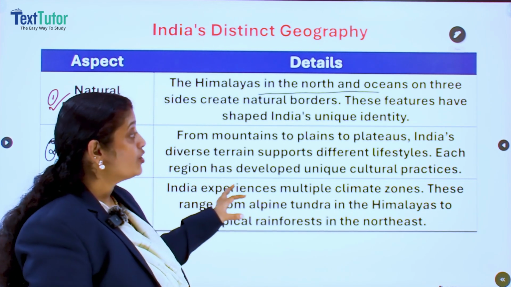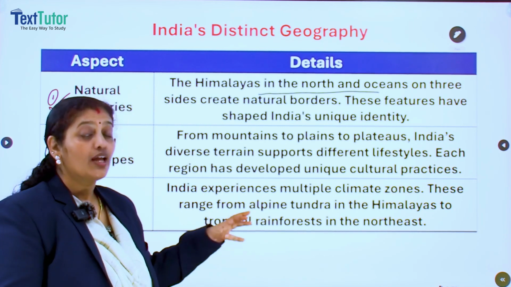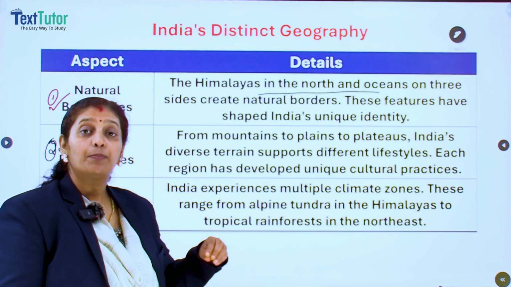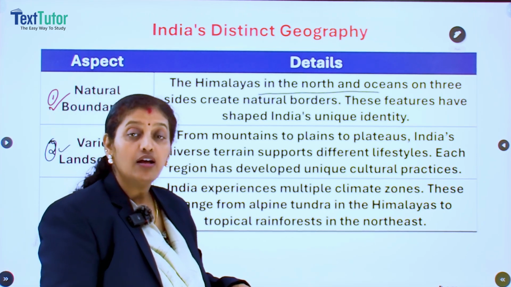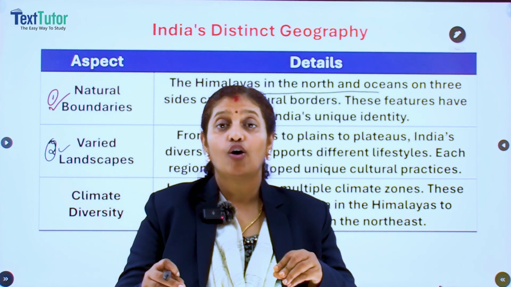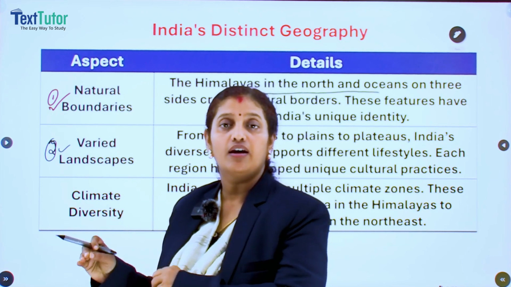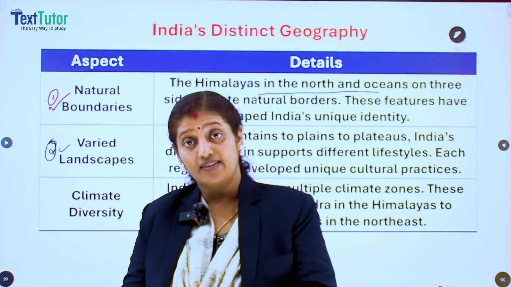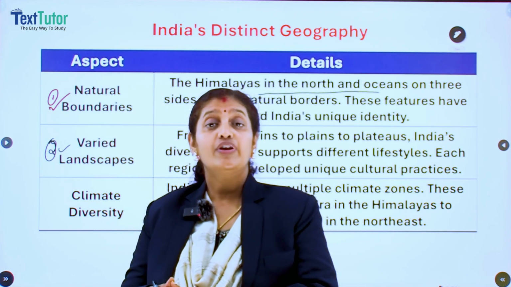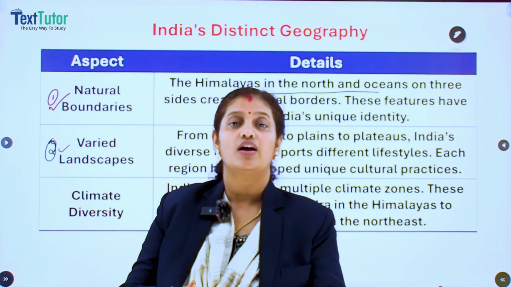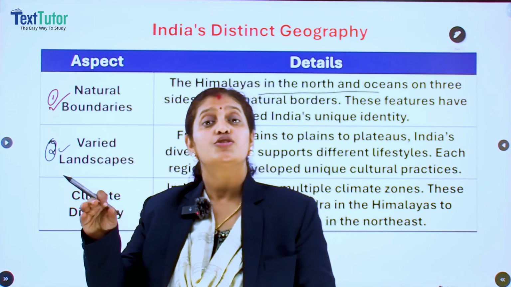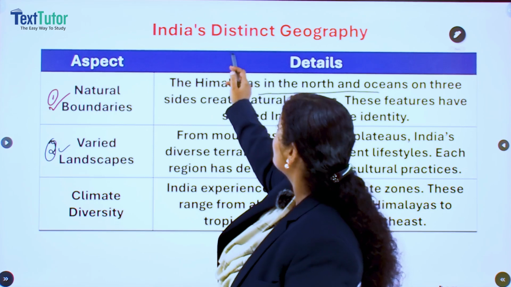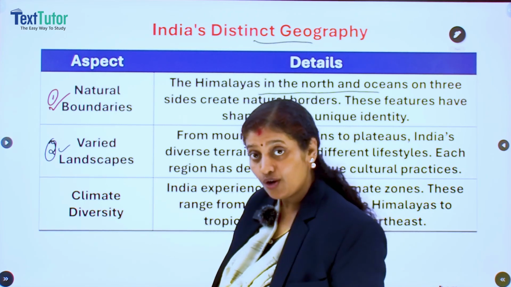So when you look into the geographical diversity, you can see all these places in India, and the people who are living in India shape their life according to the region where they are living. Their culture, food habits, dressing style, festivals, everything. Even art forms are shaped according to the geographical peculiarity where they are living. That's the second distinct geographical peculiarity of India.